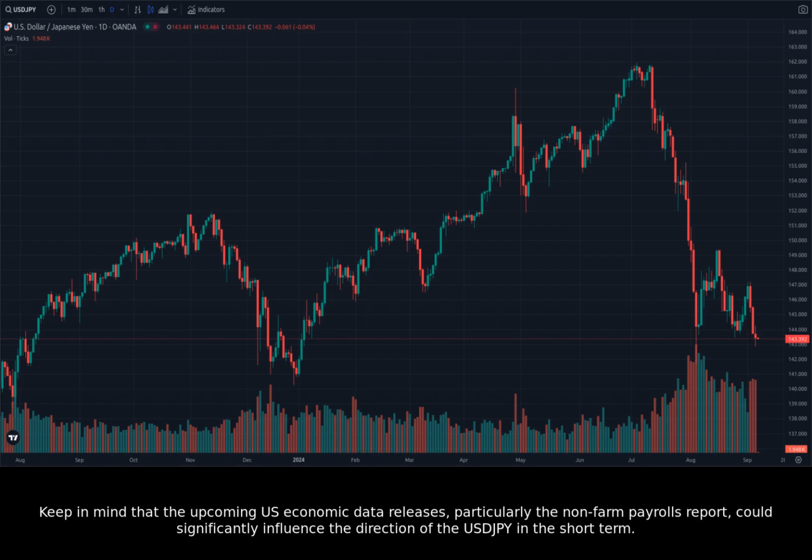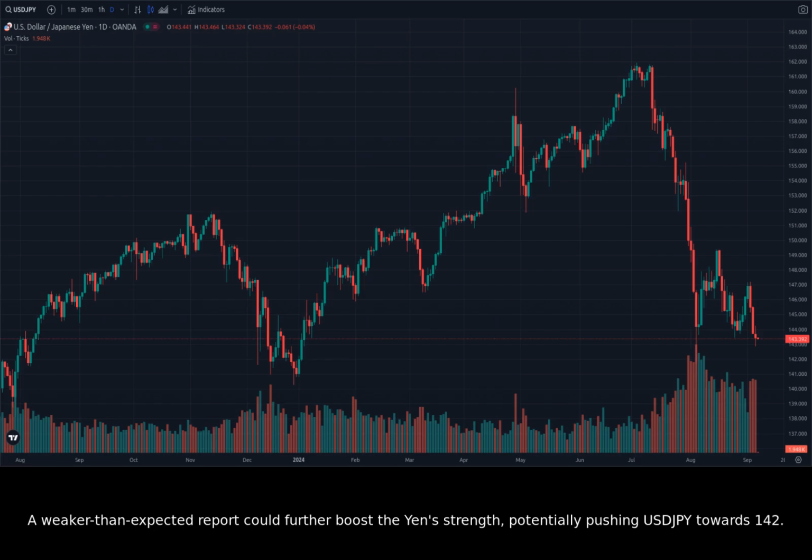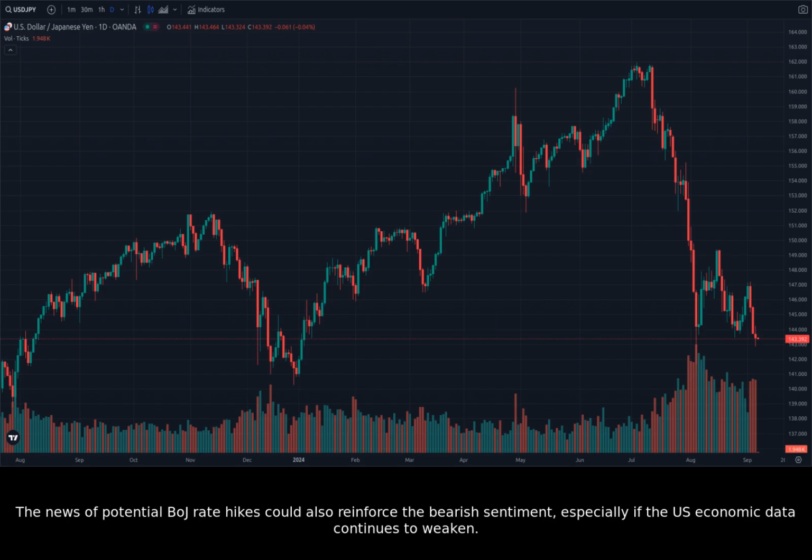Keep in mind that the upcoming U.S. economic data releases, particularly the non-farm payrolls report, could significantly influence the direction of the USDJPY in the short term. A weaker-than-expected report could further boost the yen's strength, potentially pushing USDJPY towards 142. On the other hand, a positive surprise in the economic data could potentially push the USDJPY back up. The news of potential BOJ rate hikes could also reinforce the bearish sentiment, especially if the U.S. economic data continues to weaken.